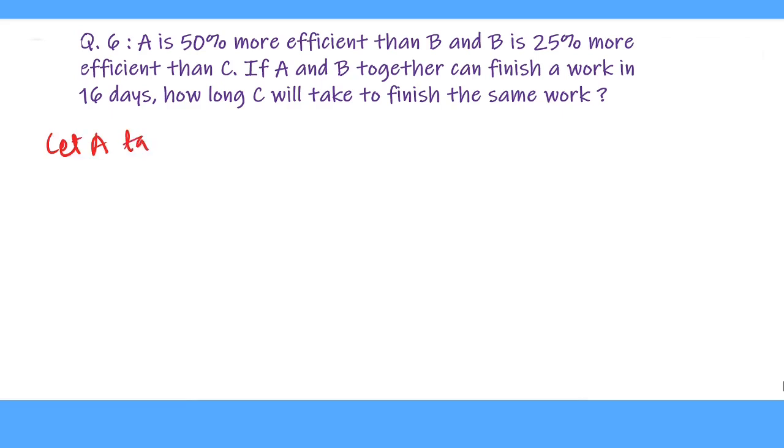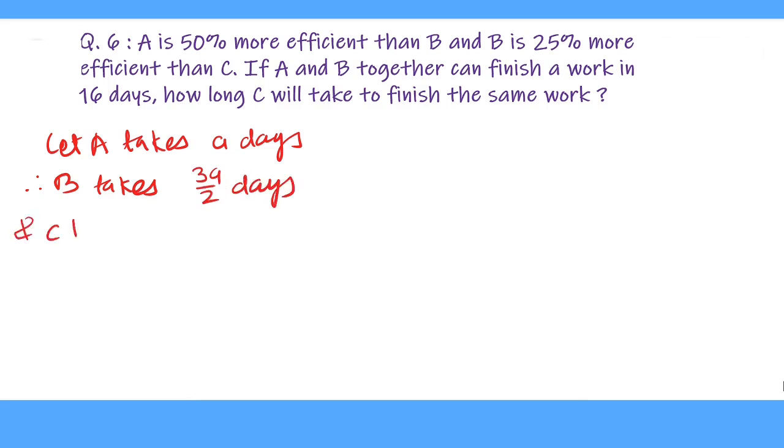Let A take A days. Therefore, as A is 50% more efficient than B, B will take 50% more time than A. Therefore, B takes A plus A by 2, which is 3A by 2 days.